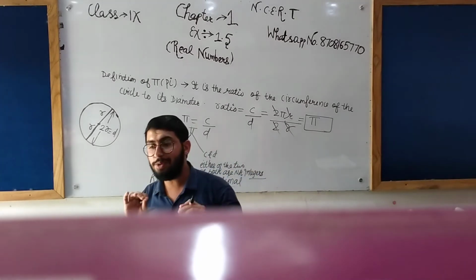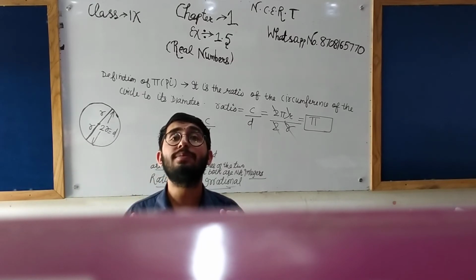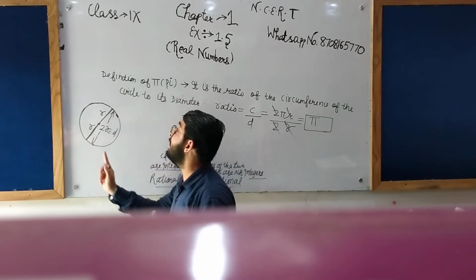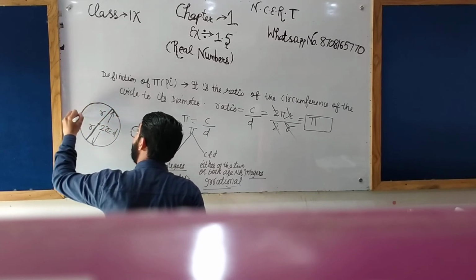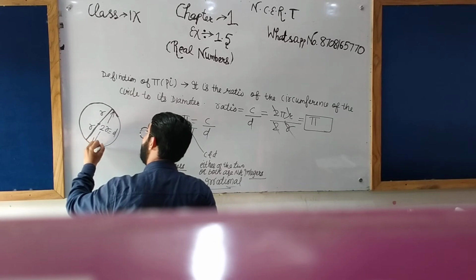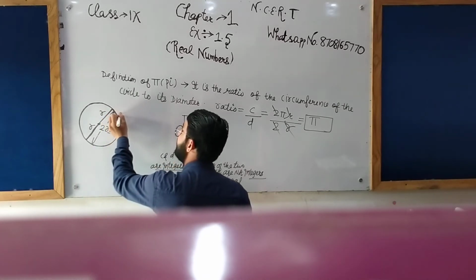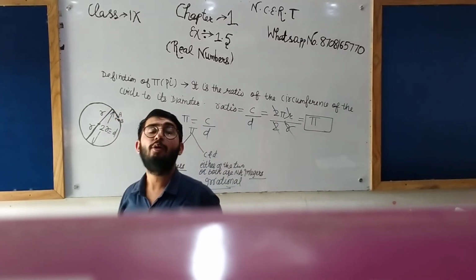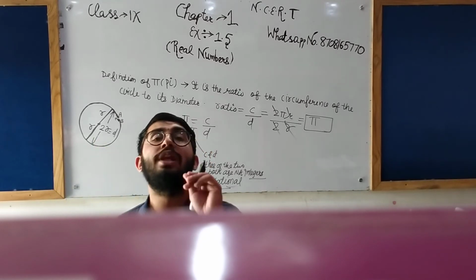When you try to find the circumference of the circle, you come across one serious problem. You won't be able to find the circumference of the complete circle. Suppose you started from here and found it up to here, and stopped. From here to here you have found, but this little gap AB you will never be able to find. This is a very small value.